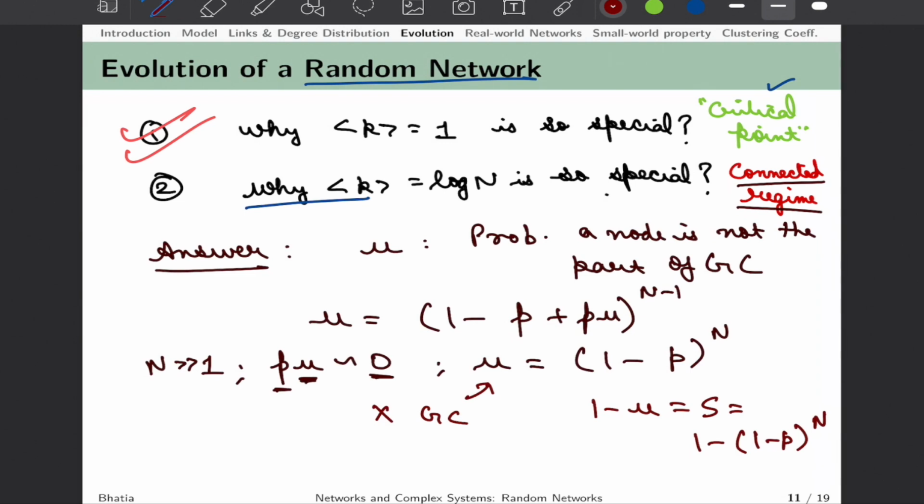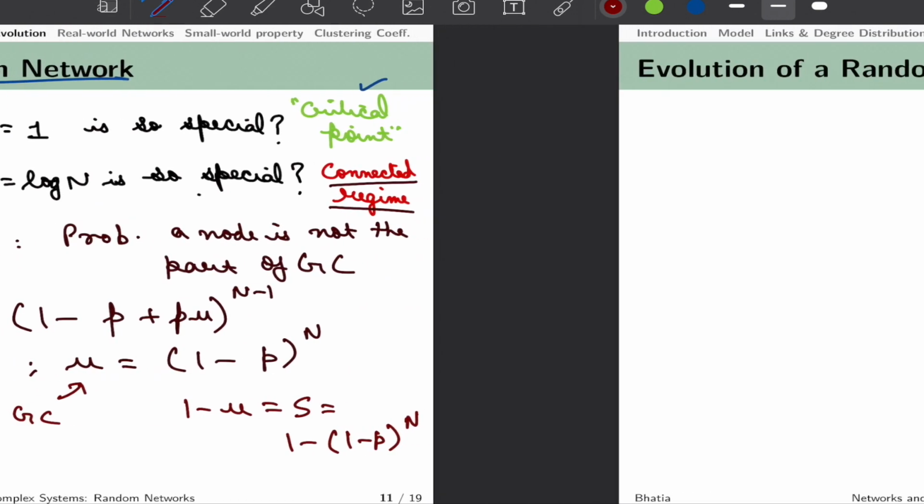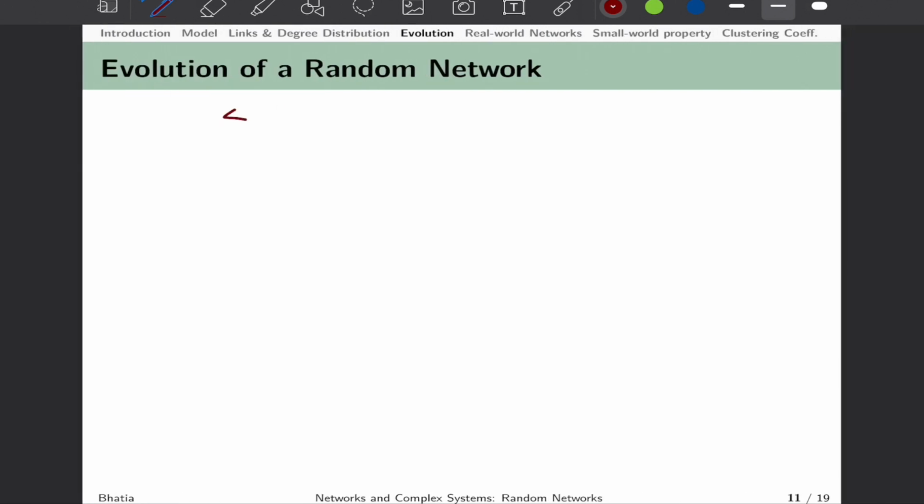However, here we will go from the other side. We want to identify the expected number of nodes which are not the part of GC, and since there are only two outcomes possible, either a node is part of GC or it is not, we can again characterize it as a binomial distribution.